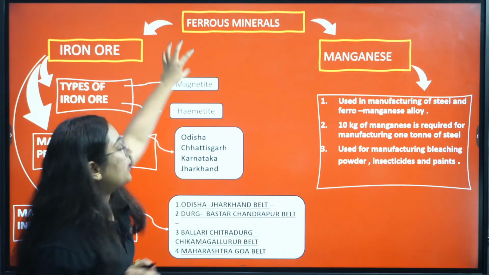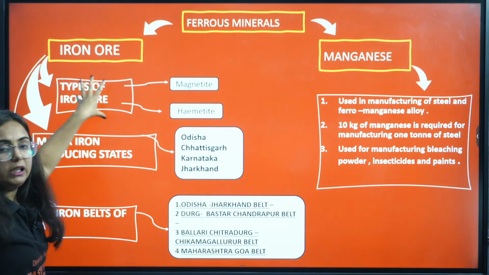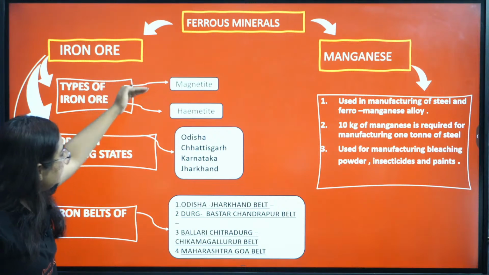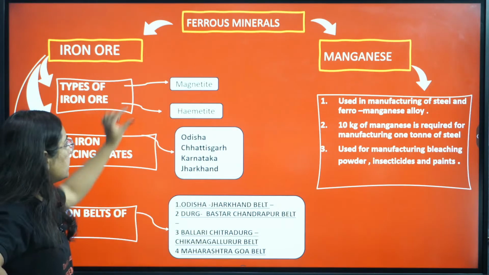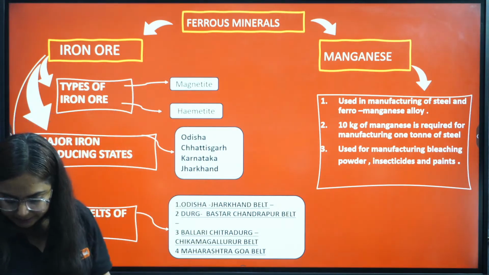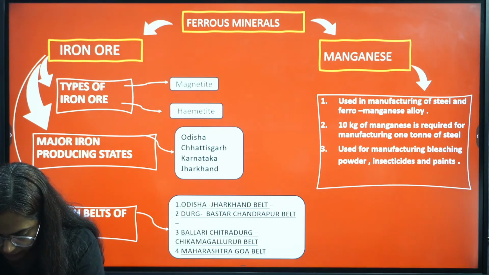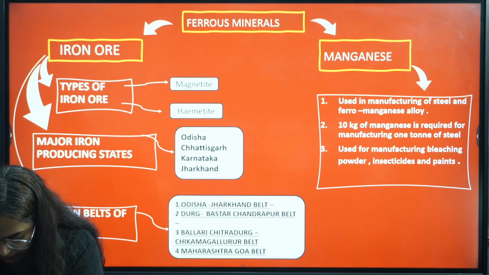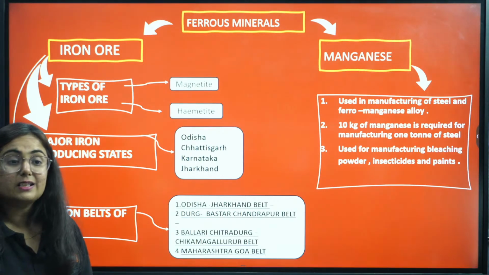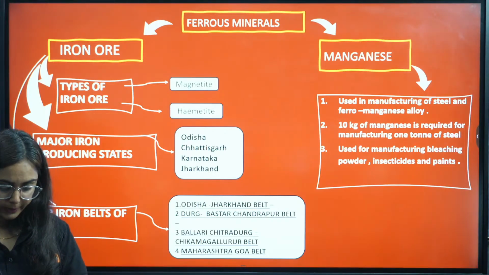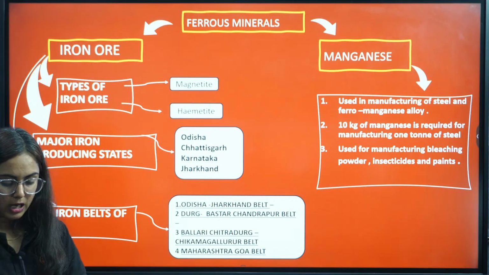Right? So ferrous minerals, we have iron. Two types of iron ore are given in your book, magnetite and hematite. Pay attention, we have two types of iron ore, that is magnetite and hematite. The basic difference, okay, pay attention here. The basic difference between magnetite and hematite is that they contain a particular amount of iron.